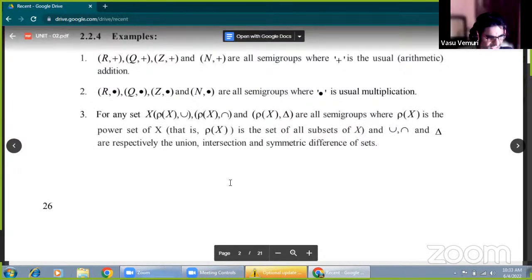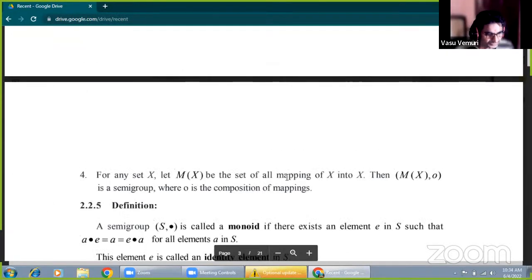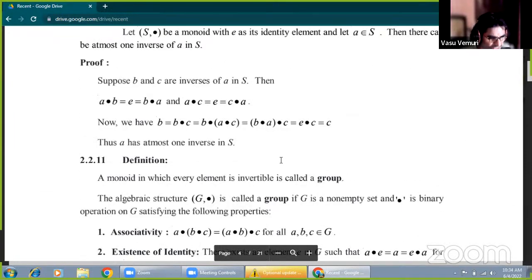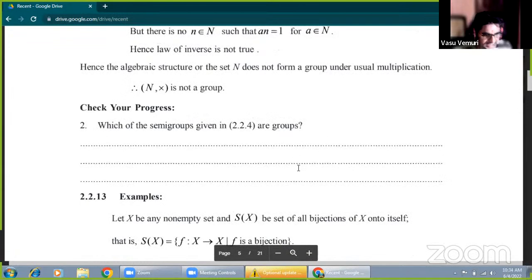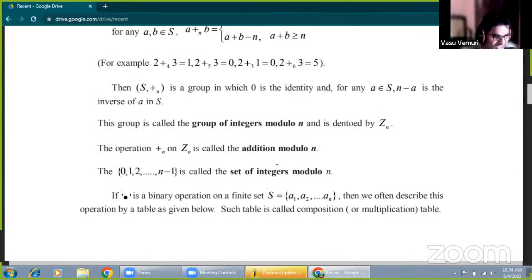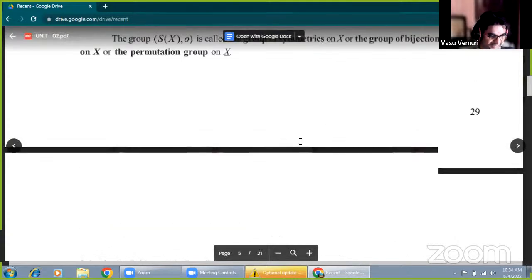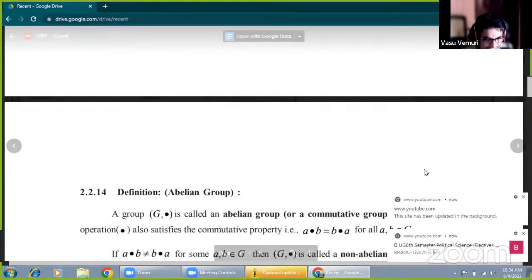Okay, yesterday I discussed some concepts of algebraic structures, and at the same time the definition of a group, and some other examples are also well defined here. Okay, and we saw some simple properties of groups. One is the uniqueness of identity, the second is the uniqueness of inverse, the third is the cancellation laws, the fourth is that the equations ax equals b and ya equals b have unique solutions, the fifth is that (a inverse) whole inverse equals a for all a belongs to G, and the sixth is (ab) whole inverse equals b inverse a inverse. Now, these are all simple properties of groups.